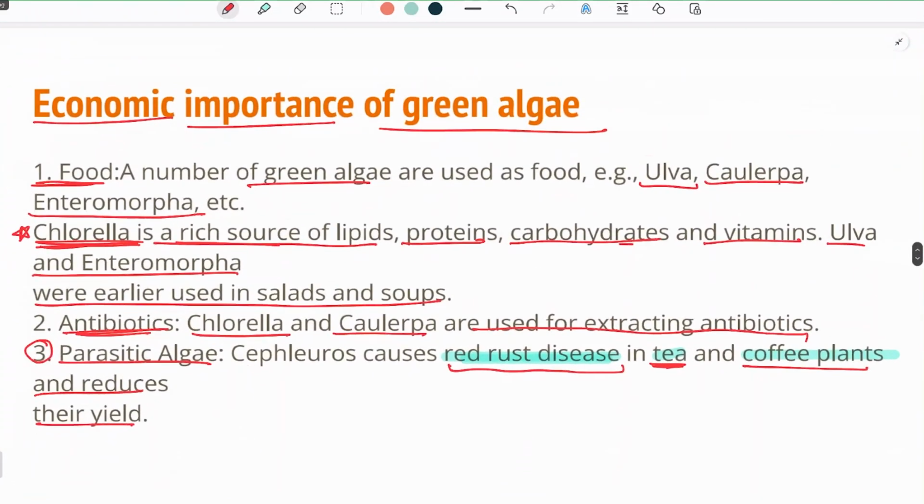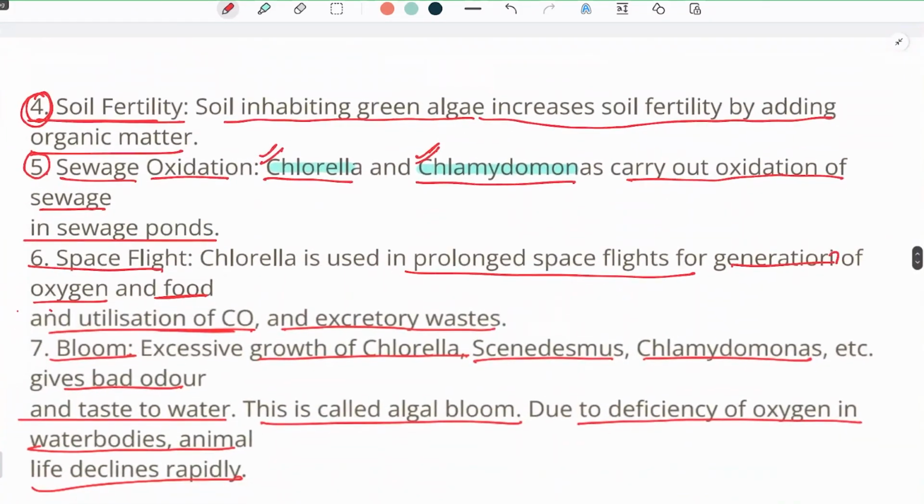So, for the economic importance of algae, we have seen that it is mainly used as food: chlorella, but enteromorpha and alga are not now usually used. Antibiotics: chlorella and chlorella are used for extracting antibiotics, a kind of antibiotic is extracted from both of them. Parasitic algae: there are some parasitic algae which cause red rust in tea and coffee plants. So their growth should be inhibited near coffee plants and tea trees, because it is going to reduce the yield.